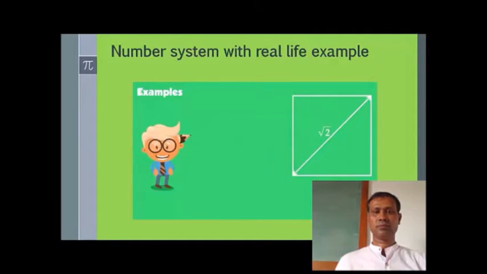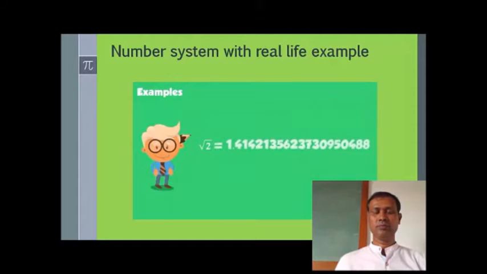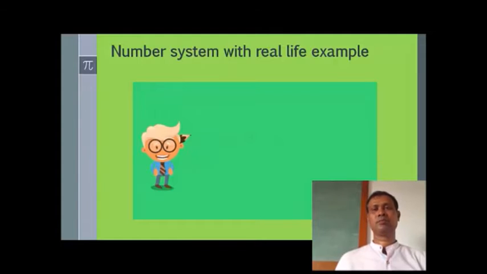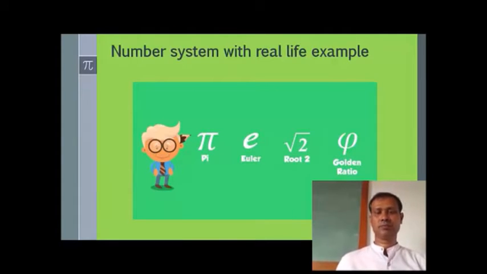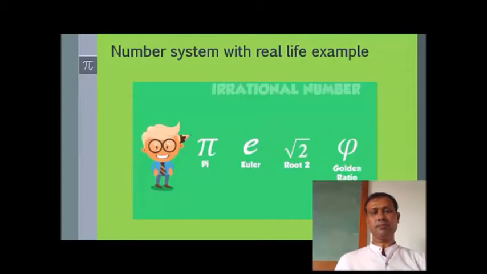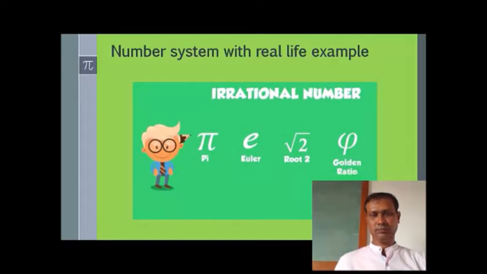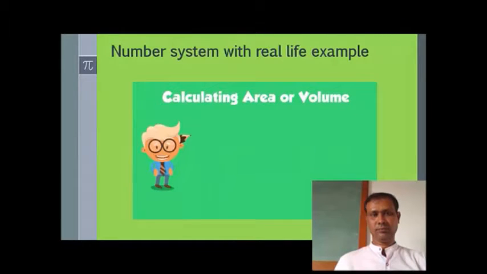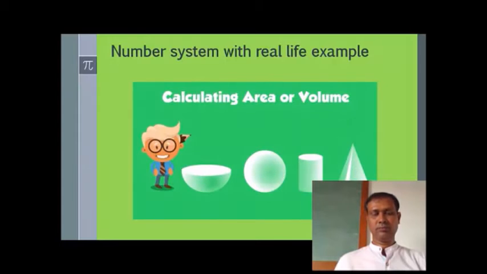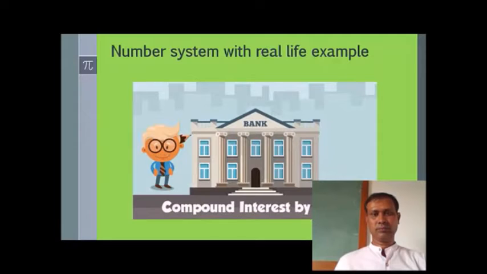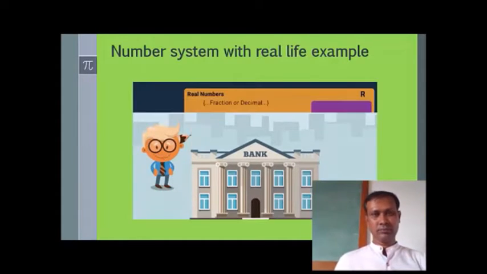Another example of an irrational number is root 2, which is the length of the diagonal of a square of size 1 unit. But this number also does not terminate, nor do its decimals repeat in certain patterns. Numbers like these are irrational numbers, which have many applications in the real world, by the way. Examples: calculating area or volume of sheets that involve circles, encryption algorithms, compound interest on loans by banks, etc.